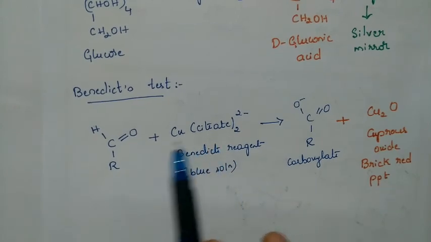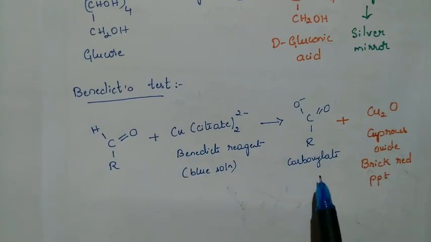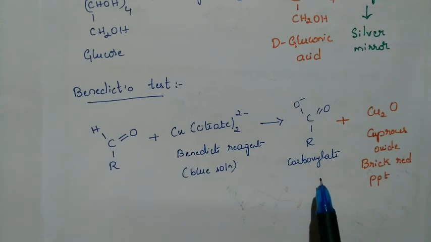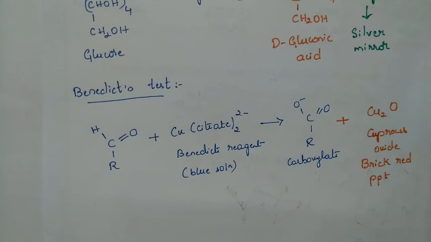That undergoes the reaction with glucose or fructose and is converted to carboxylate ion, or gluconic acid if H plus is added. Along with that, it gives rise to a brick red precipitate. That brick red precipitate indicates the positive result, whether the compound is reacting with the Benedict's solution or not. So this is about the Benedict solution.